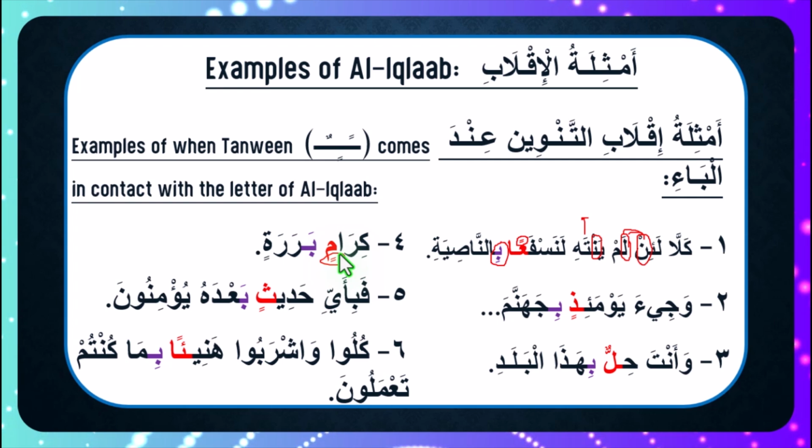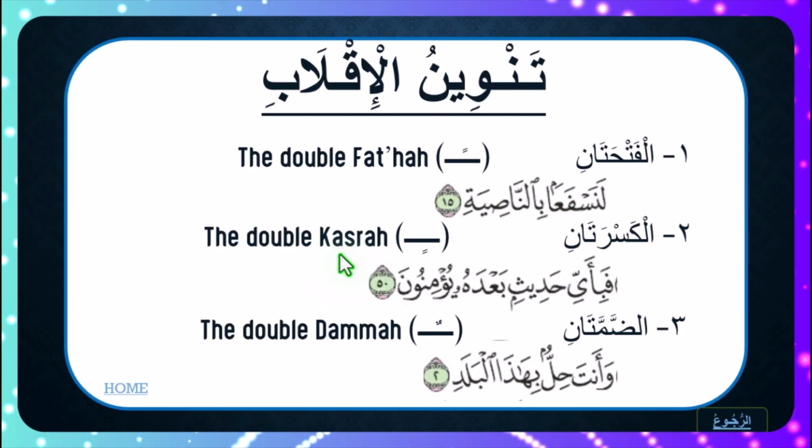Hopefully these are ways that Muslims can build connection with the glorious Quran. It helps you to also reflect over the Quran, and you build your connection. You get to understand the Quran even better from this perspective. So we ask Allah to make it easy upon us and to reward us for every letter that we serve from the glorious Quran. So moving forward, I would like us to look at the Tanween of Al-Iqlab.